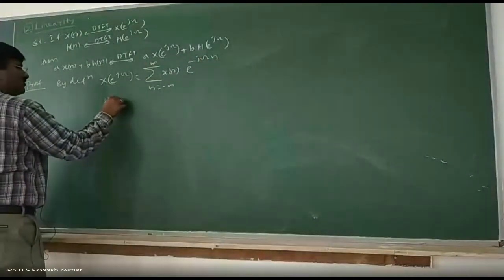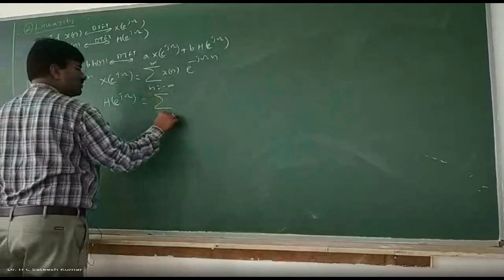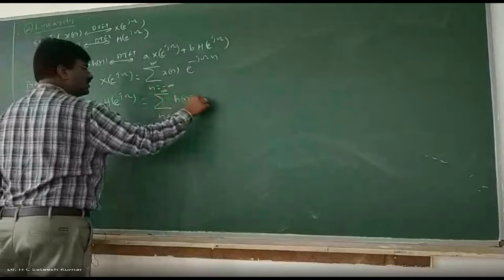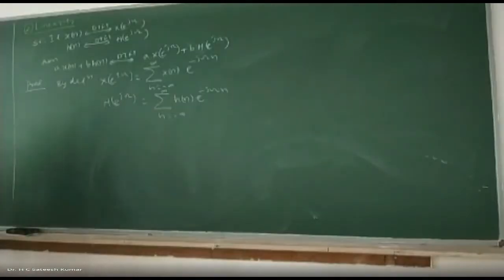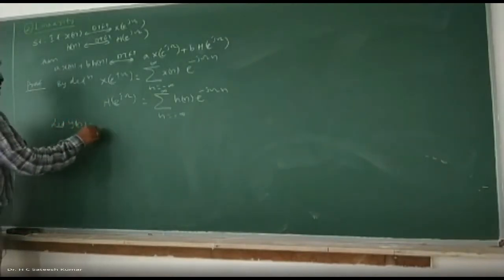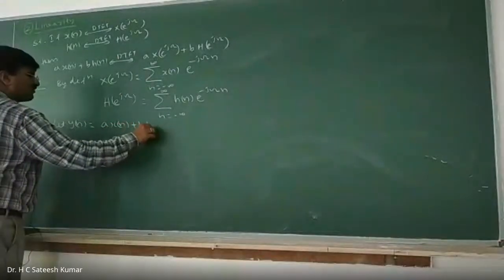H of e to the power of j omega is equal to summation n varies from minus infinity to plus infinity h of n into e to the power of minus j omega n. Now, let y of n is equal to a into x of n plus b into h of n.